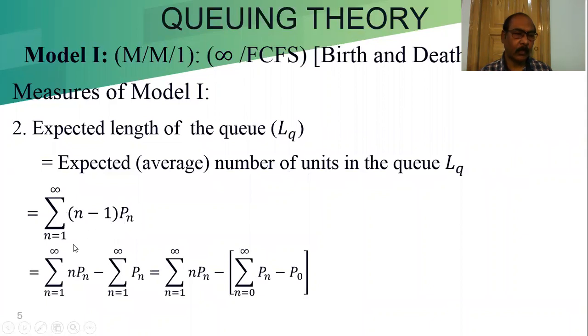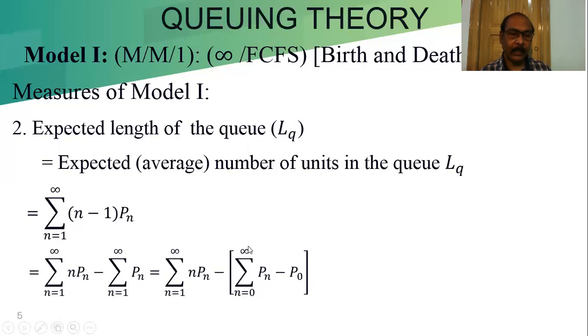So we can write the summation by linear operation. We will get summation n equal to 1 to infinity nPn minus summation n equal to 1 to infinity Pn. Applying the linearity property to this part and this part, we get n equal to 1 to infinity nPn, and minus, we can write n equal to 0 to infinity Pn minus P0.